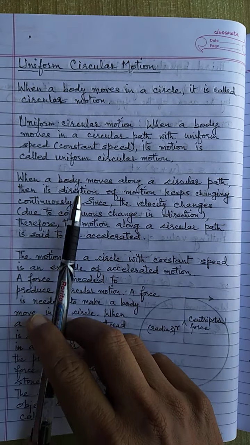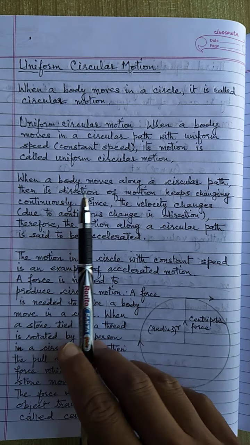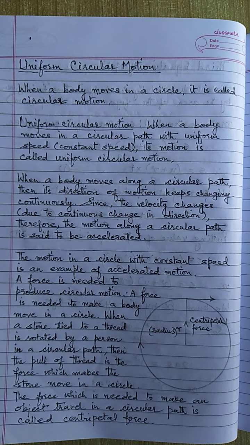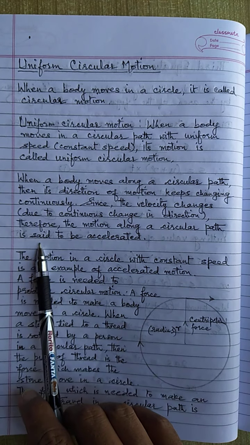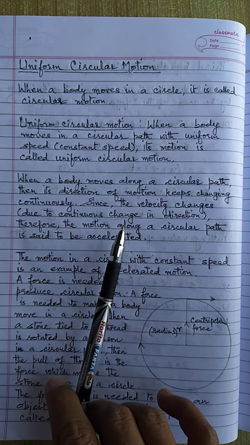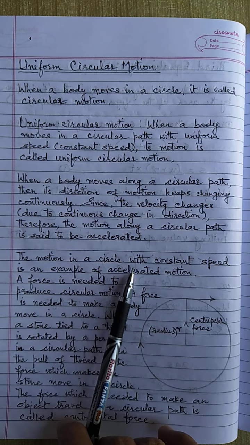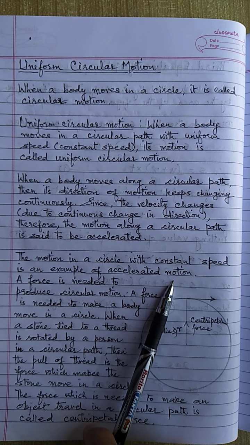Thus we can say that when a body moves along a circular path, then its direction of motion keeps changing continuously, and when the velocity changes, that is known as acceleration. So the motion along a circular path is said to be accelerated, though the speed may be constant. The motion in a circle with constant speed is an example of accelerated motion.